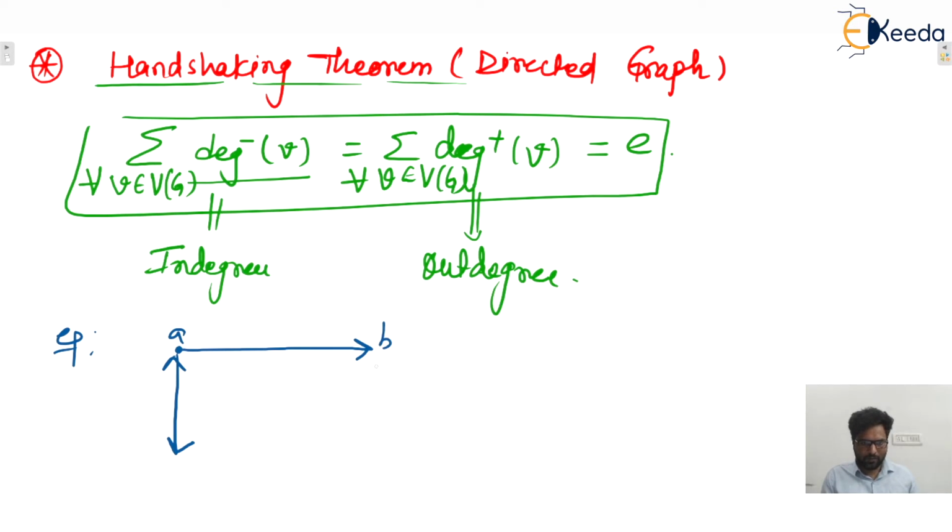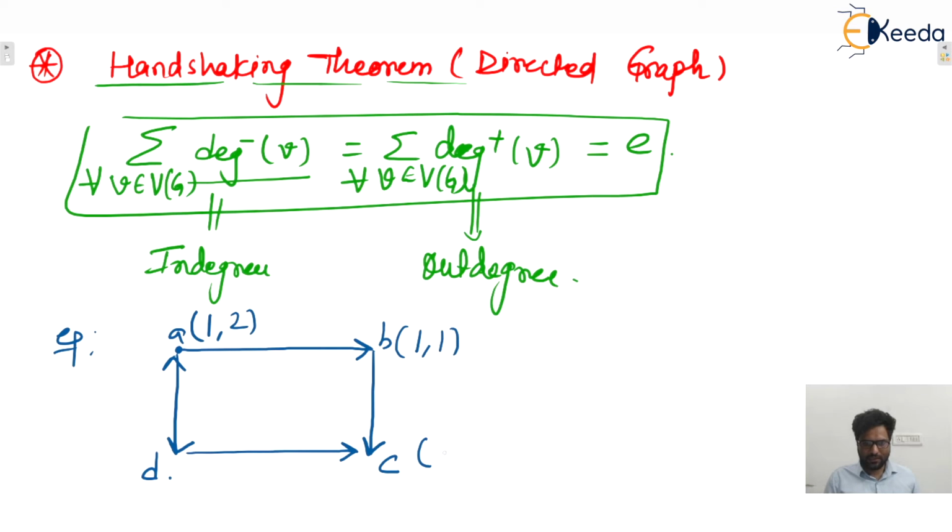Let's say vertex A, vertex B, vertex C, and vertex D. So in degree of A is what? Incoming arrows, that is 1. And out degree of A is 2. Similarly, incoming arrow on B is 1, outgoing 1.